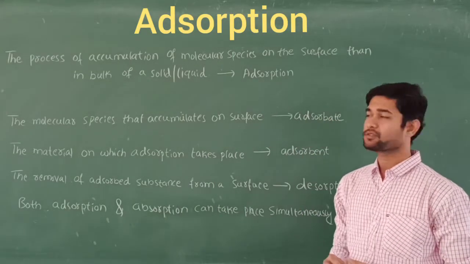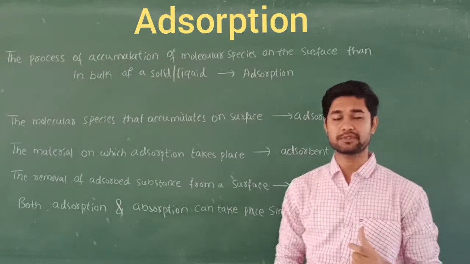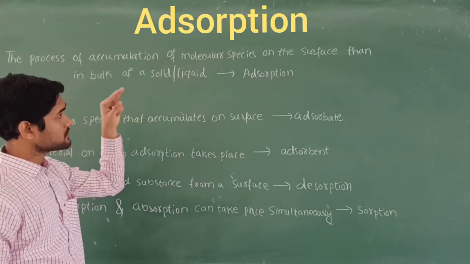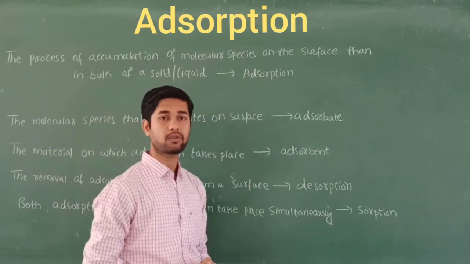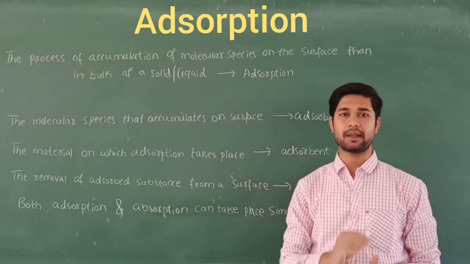So the process of accumulation of molecular species, that molecular species may be gas or liquid, on the surface rather than in the bulk of a solid or liquid, that we are going to call adsorption. To explain this, I am going to take a simple example here.